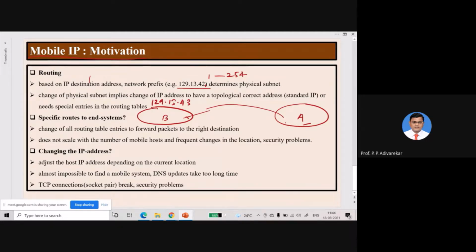Then what is the other quick solution? Do we have any other quick solution? It is quite obvious that whenever we change the network, our IP address has to be changed.